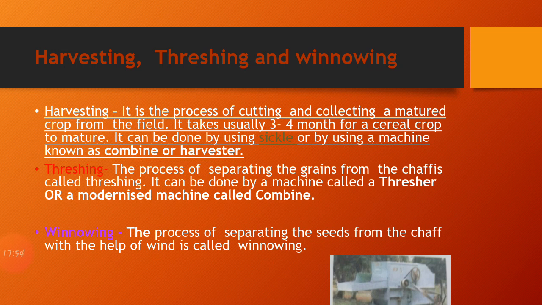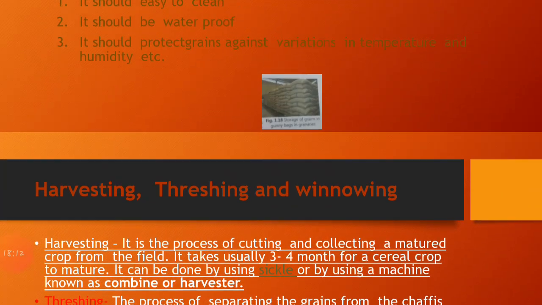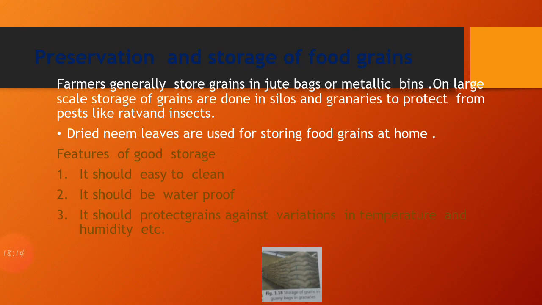Now in order to separate the seed from the chaff, we are able to separate the seed from the chaff with the help of wind, and this process of separating the seed from the chaff with the help of wind is known as winnowing. So this is the third step. Now let us know about preservation and storage of food grains.